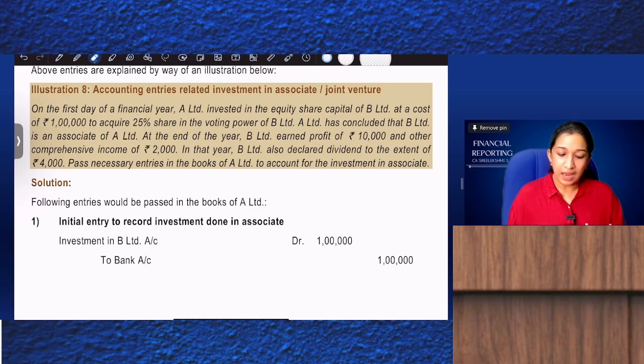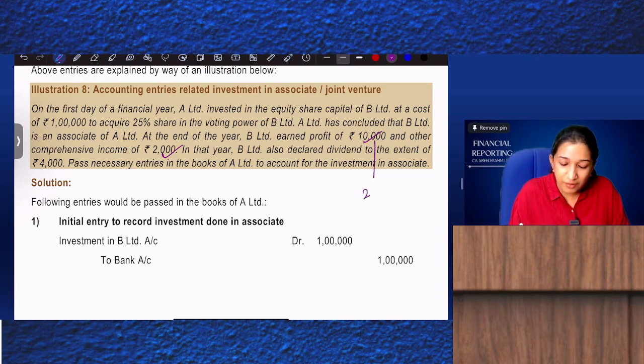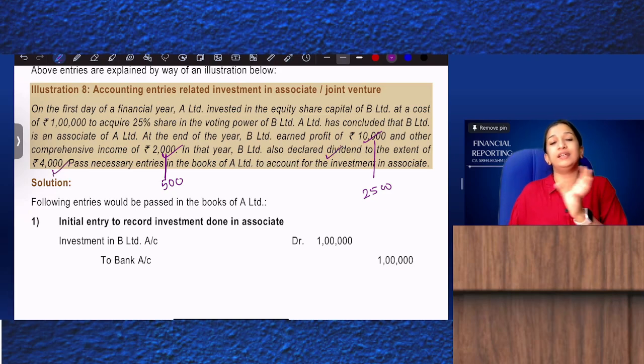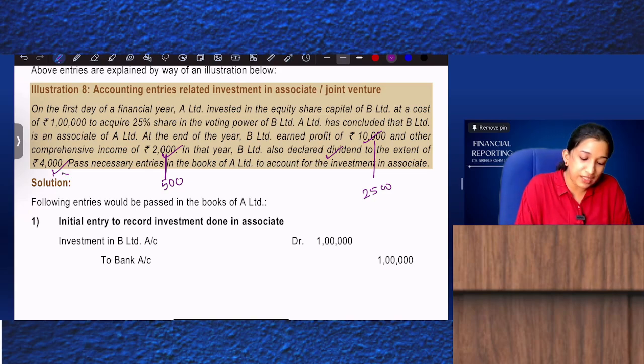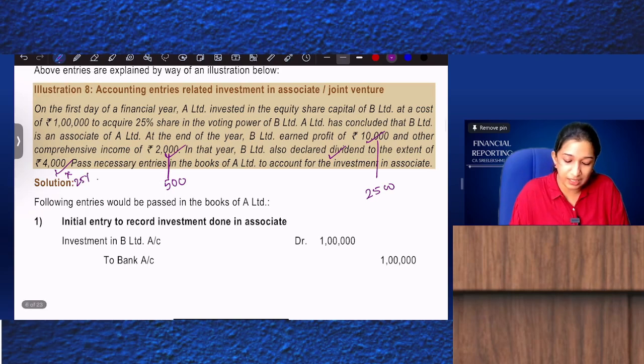At the end of the year, B Limited earned profit of 10,000 and other comprehensive income, OCI, of 2,000. So what is the entry? Investment to P&L 2,500. Investment to OCI 500. In that year, B Limited also declared dividend to the extent of 4,000. You already added the entire share of profits to your investment. Then you get 4,000 into 25%, 1,000. What should be the journal entry?